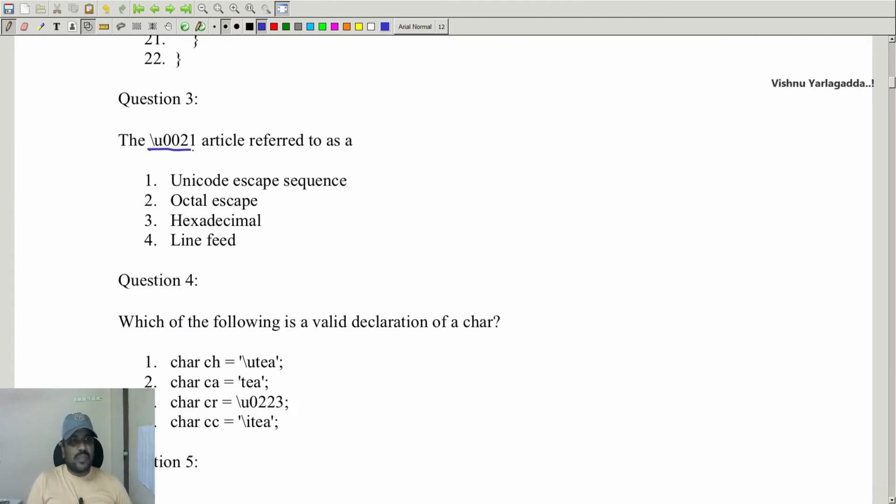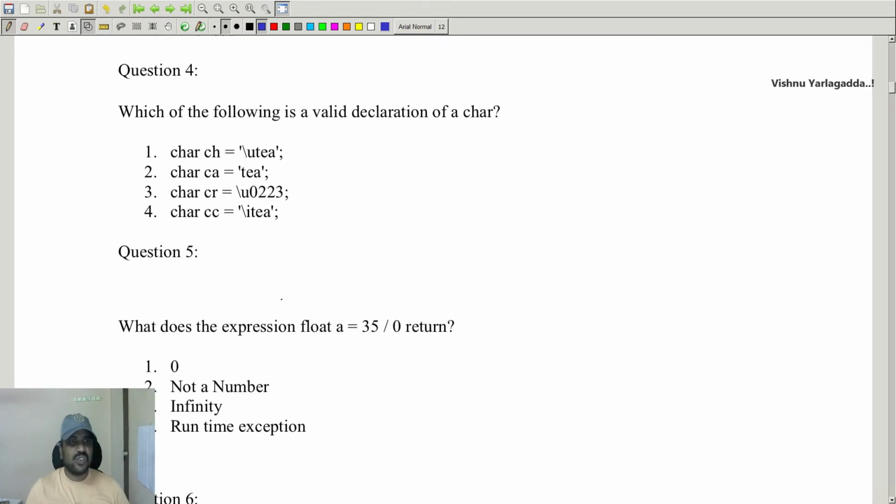In Java, if you are writing anything with \u, it is called a Unicode escape sequence. A Unicode escape sequence can be written as \u0021. If you take another Unicode, it is \u20b9. So what is the proper syntax for the Unicode declaration? The Unicode declaration will be like this. This is the valid syntax. All others are invalid.